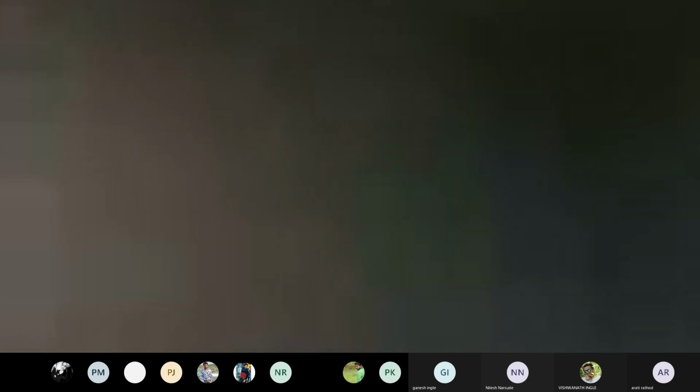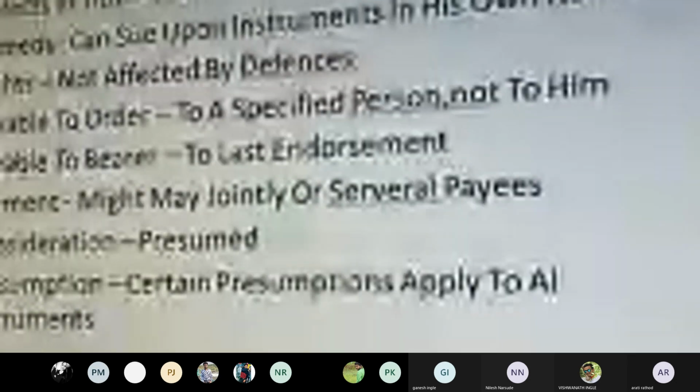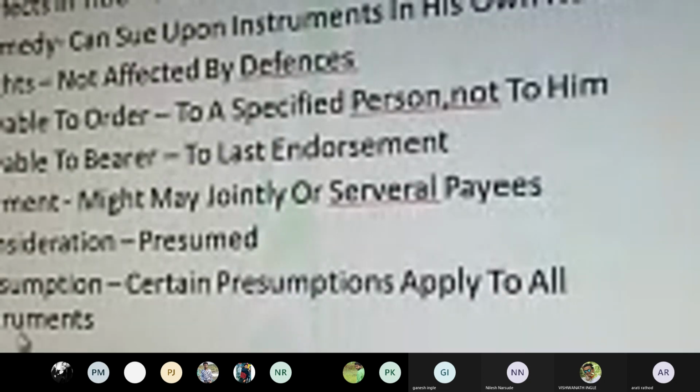Next thing is the endorsement with respect to the perspectives of the buyer, the bearer. So a particular bearer who has received that for several number of times also.